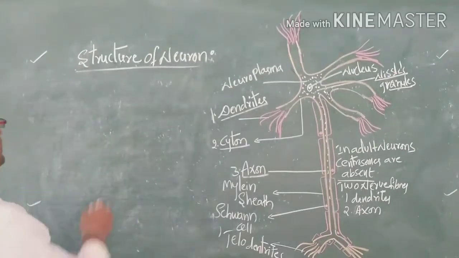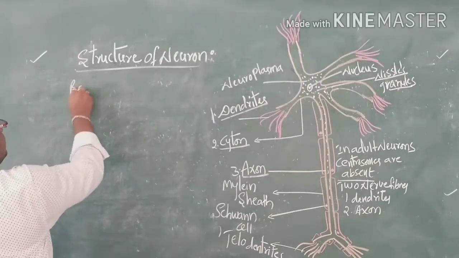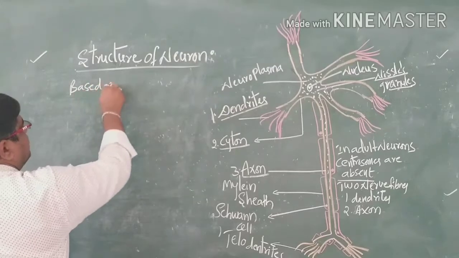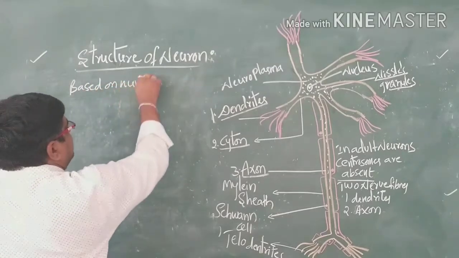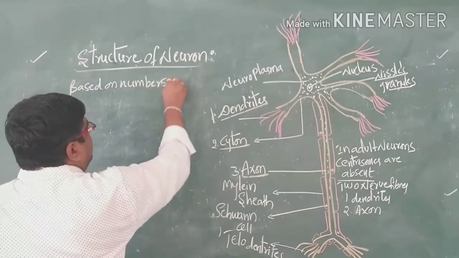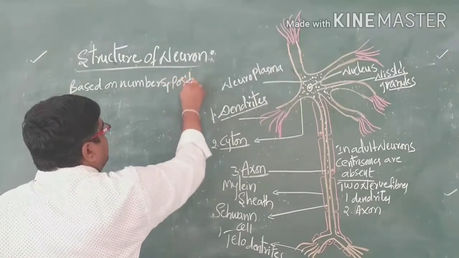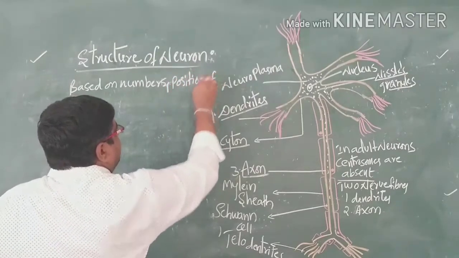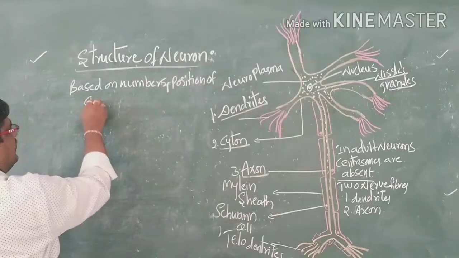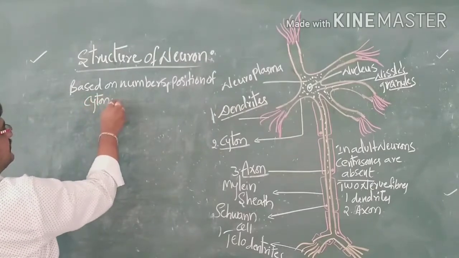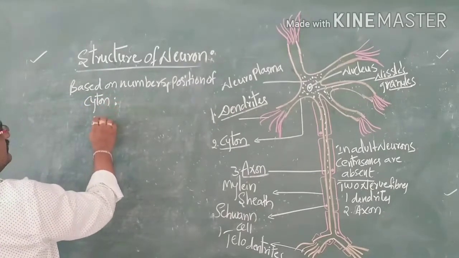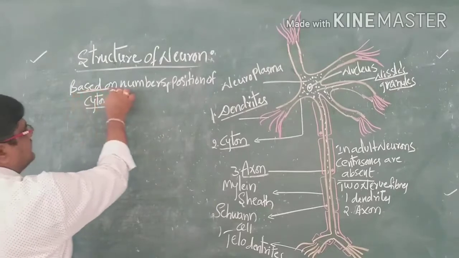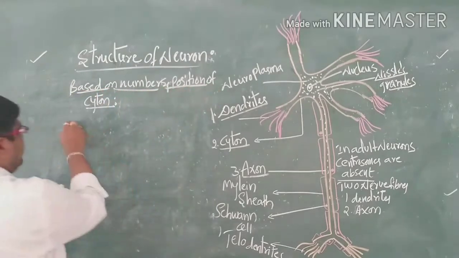Now coming to the classification based on the number and position of the cell body or cyton, neurons are classified into three types.